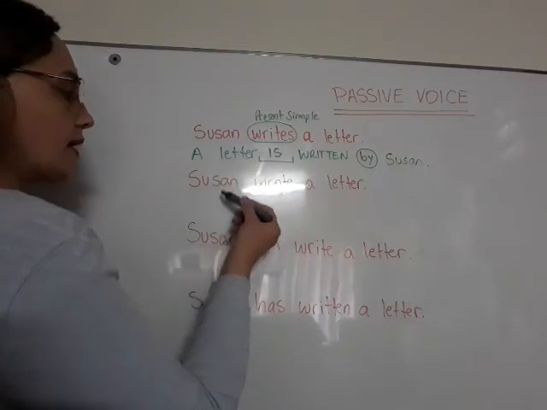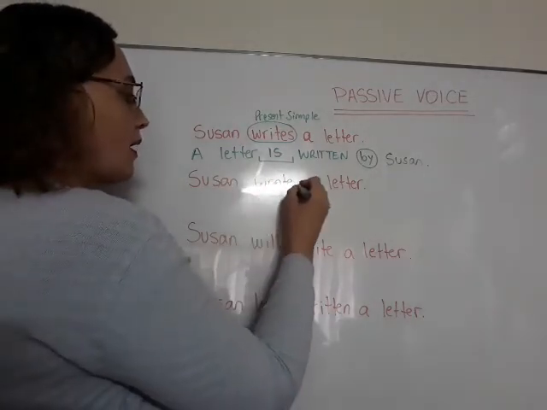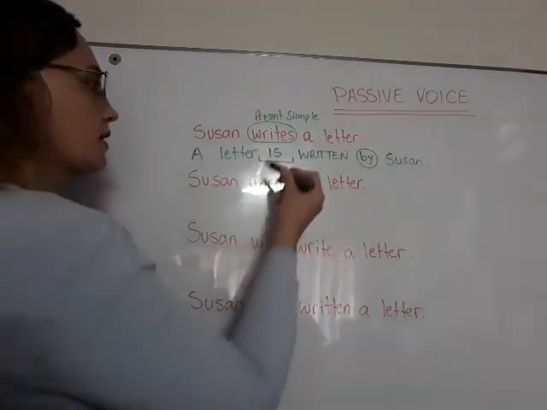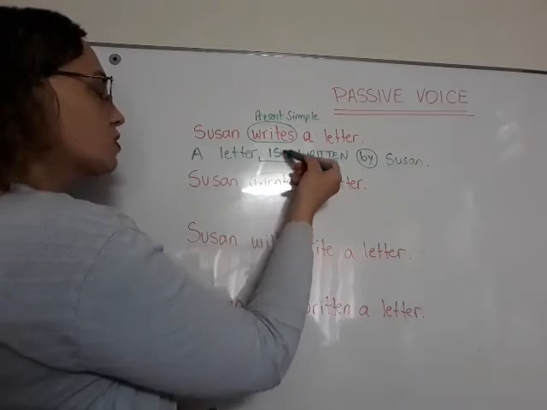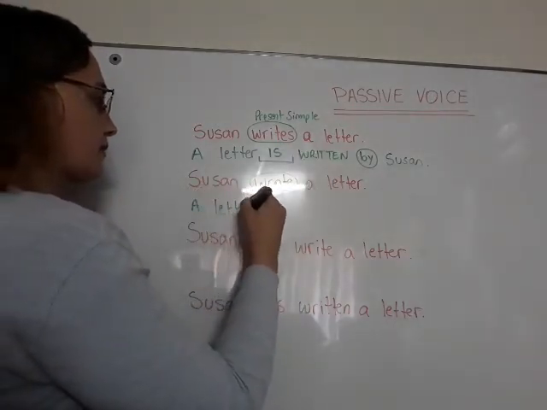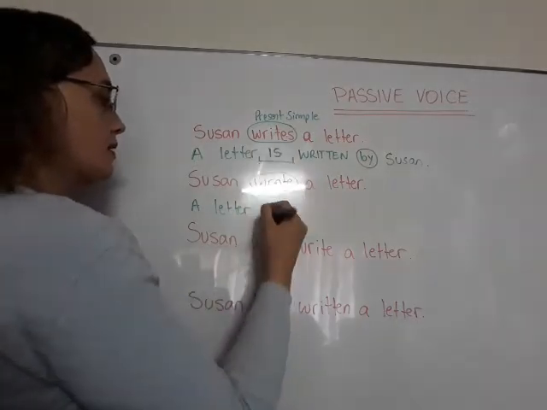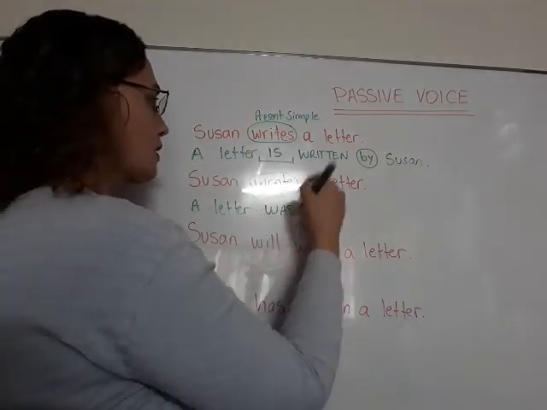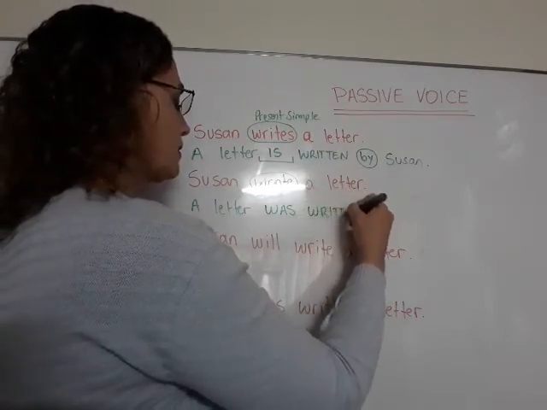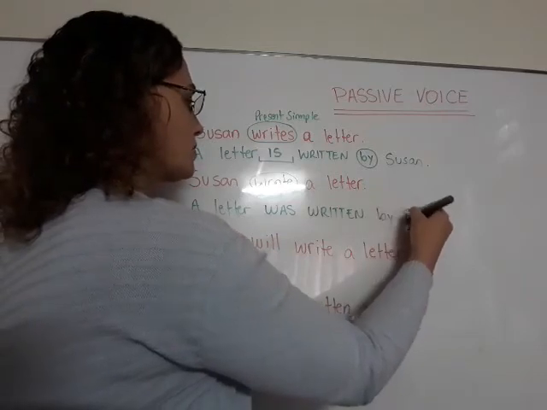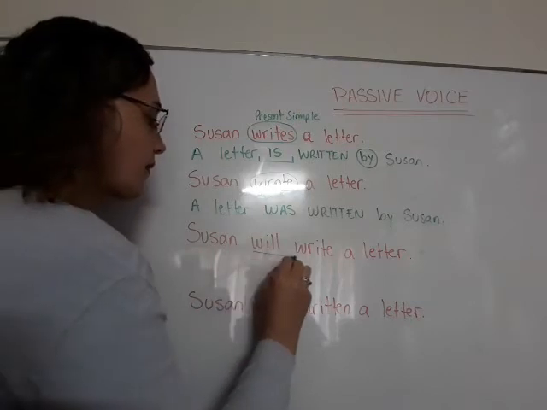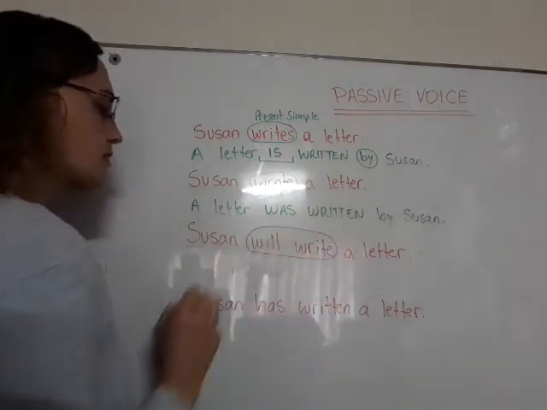In this second one, the verb is in simple past. So what I have to change is the verb tense in the verb to be of my passive voice. So a letter. The past of the verb to be is was. Was. It is always in past participle. Written by Susan. Now I have the verb in future simple.